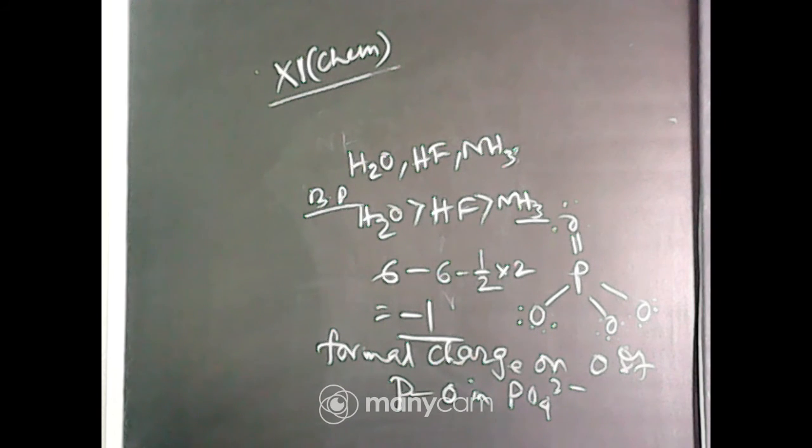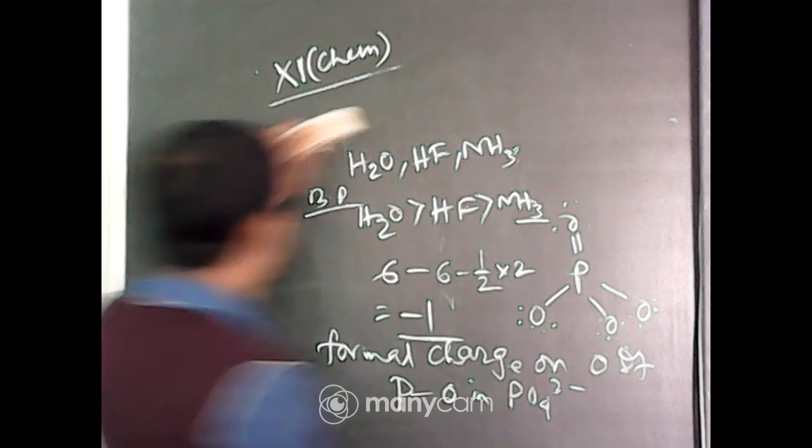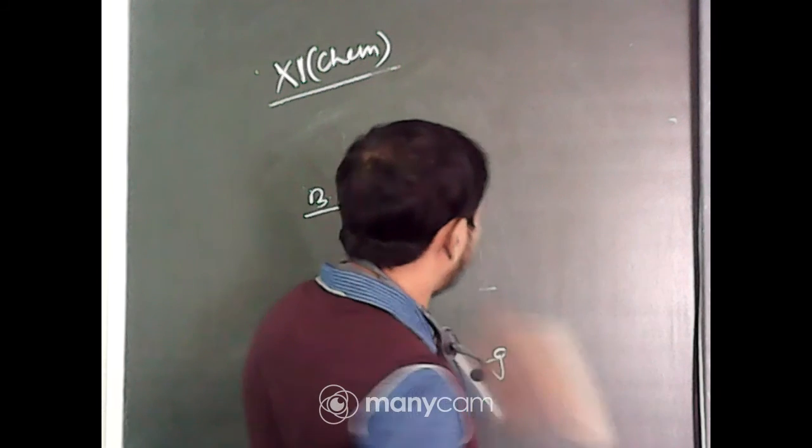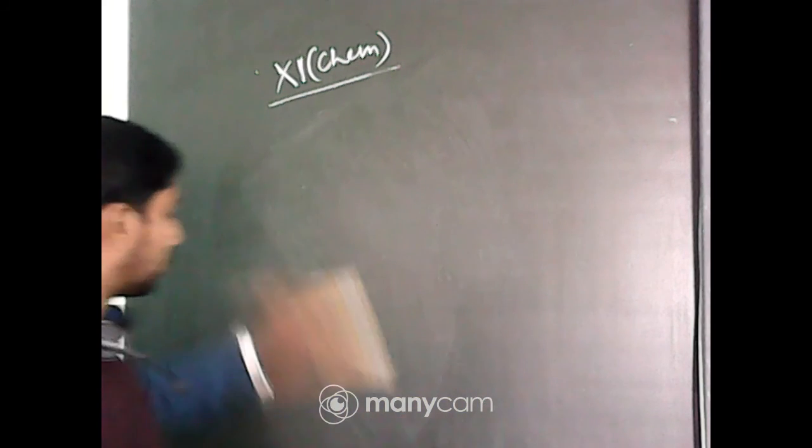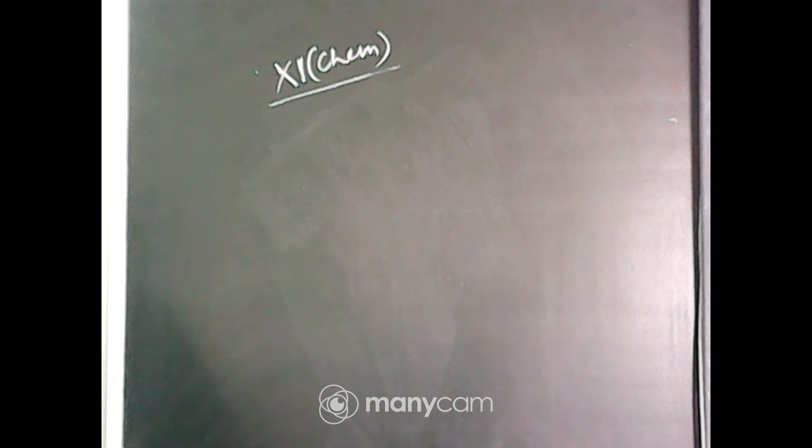Next one. In the NO3 minus ion, the number of bond pairs and lone pairs of electrons on the nitrogen atom are? In NO3 minus, the number of bond pairs and lone pairs of electrons on the nitrogen atom. So for this you have to draw the structure of nitrate.